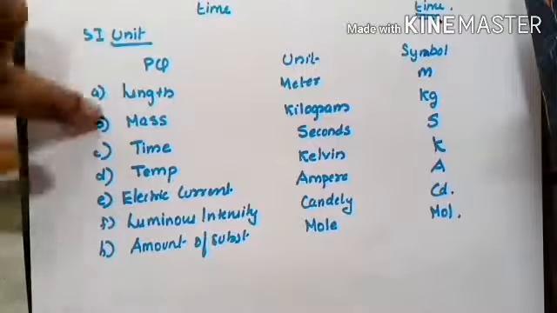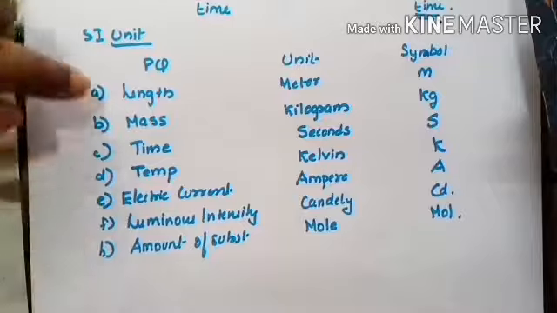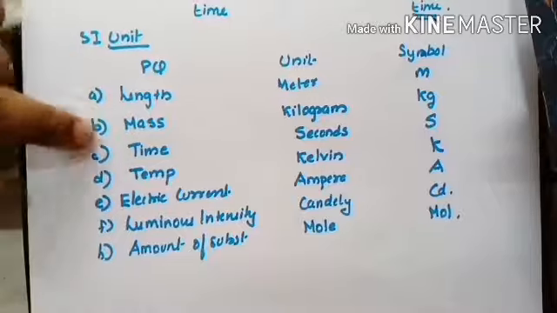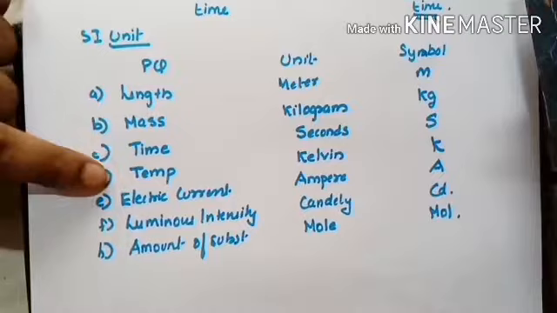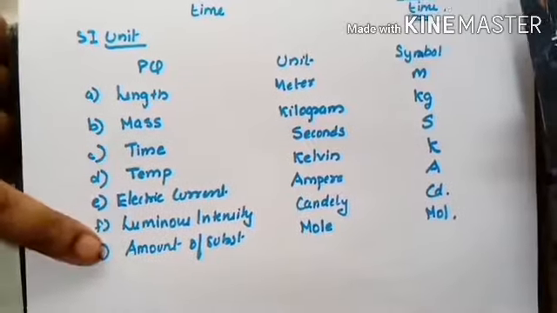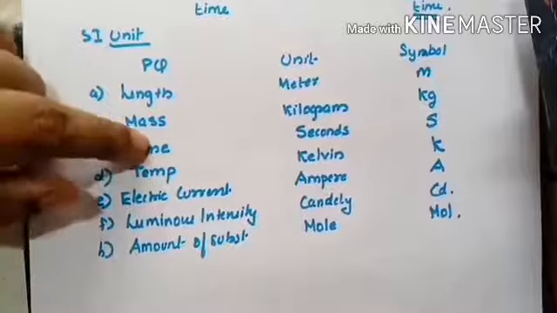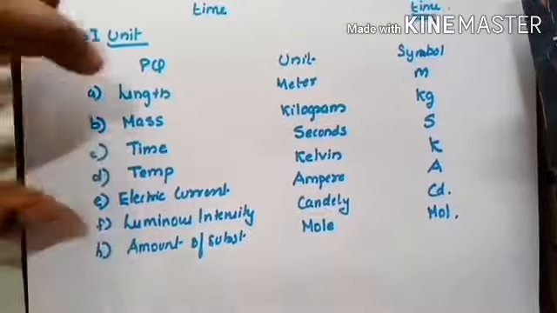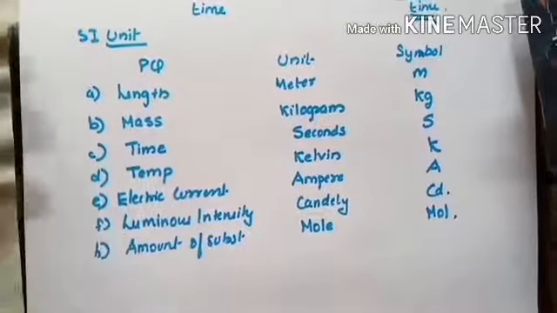So there are 7 SI units: length, mass, time, temperature, electric current, luminous intensity, and amount of substance, right? So these are the fundamental quantities also, right? From these fundamental quantities only, the derived quantities are made.